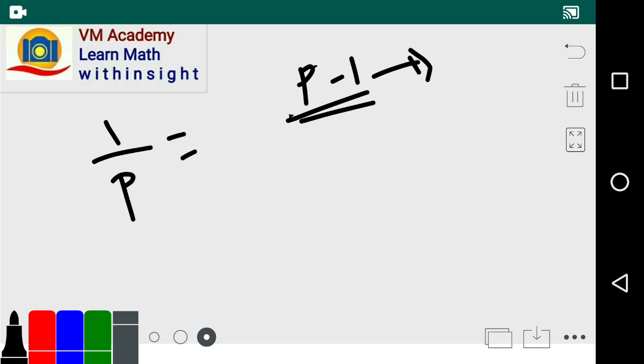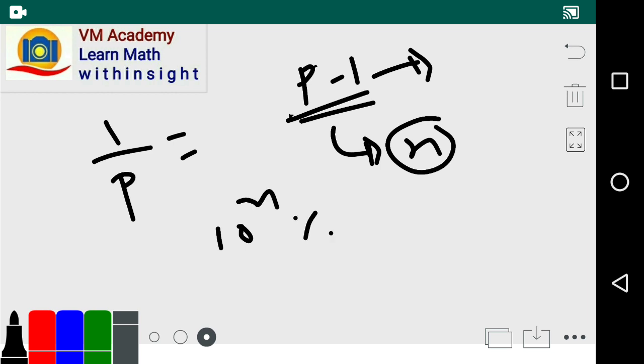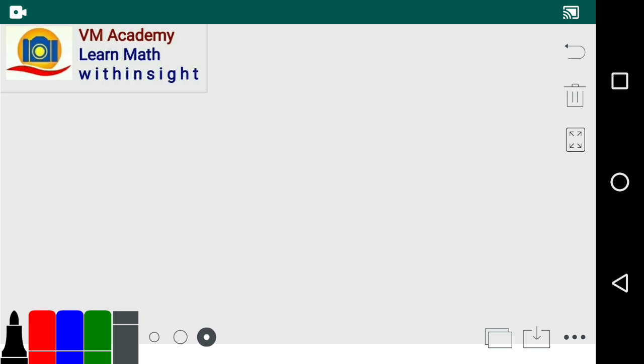Consider all factors of p minus 1, starting from the smaller factor. Check whether, if n is the factor, 10 raised to n mod p gives remainder 1 or not, and if it does, then declare n as the least recurring period. Example, friends, 1 by 17.